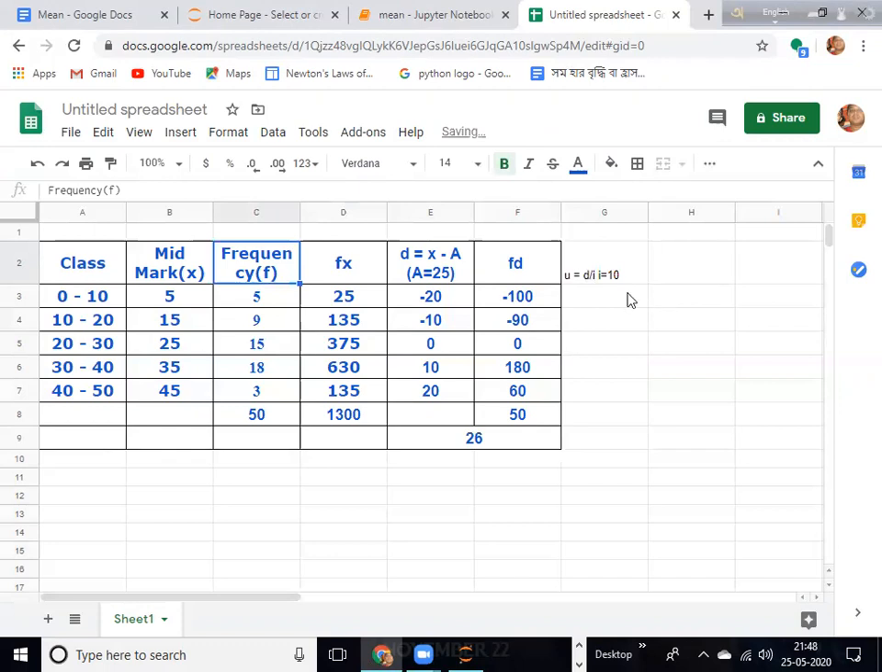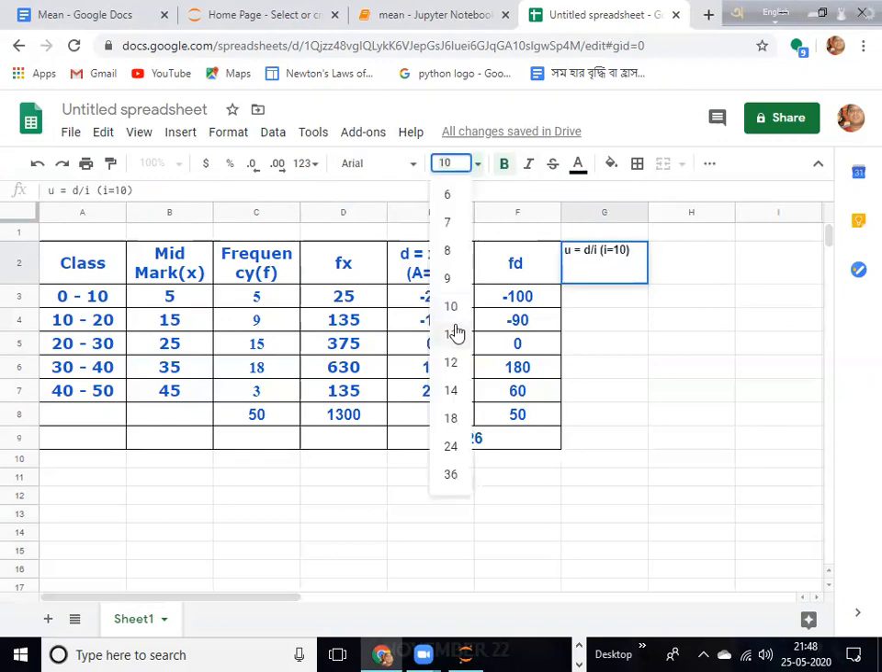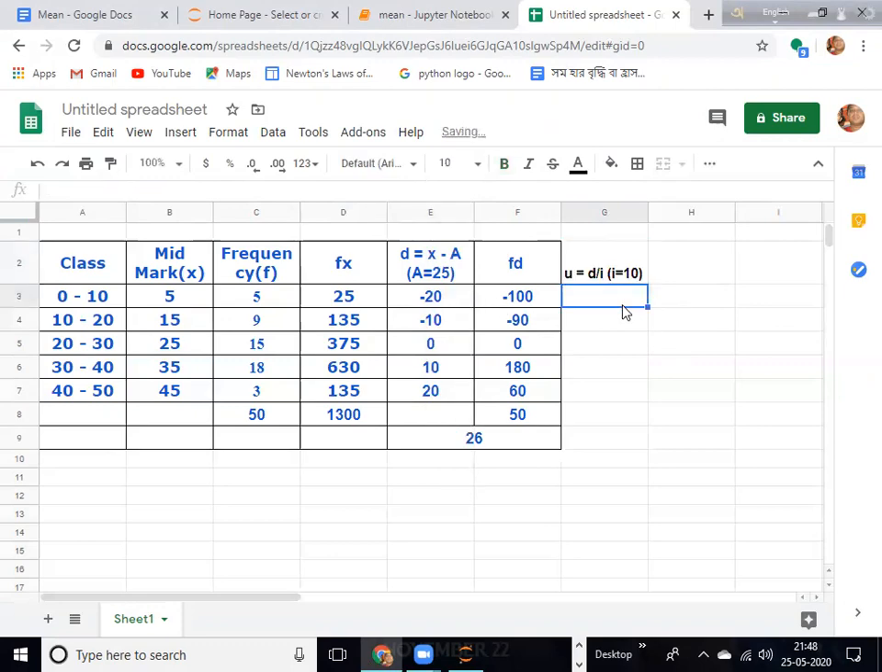So if you do that, just put a bracket, so that d divided by i is u, like that. Okay, make it bold. Let it be 12 or so, like that. Okay, d is equal to u is equal to d by i, where i is 10, that is the width of the class. Now that means minus 20 by 10.